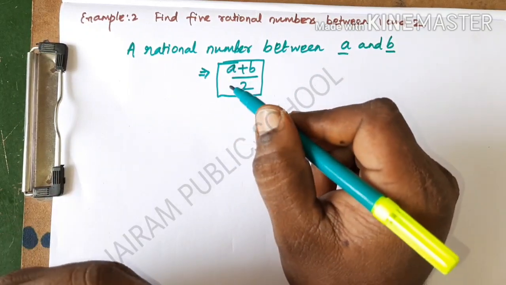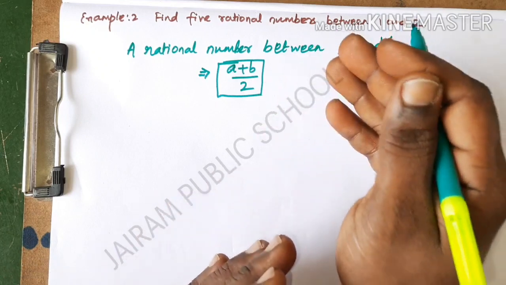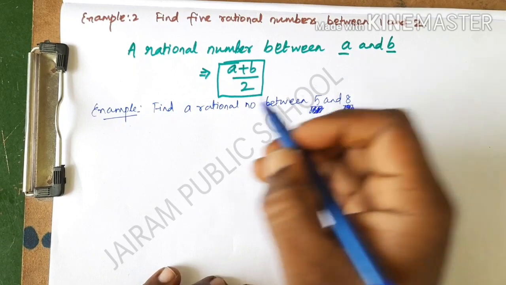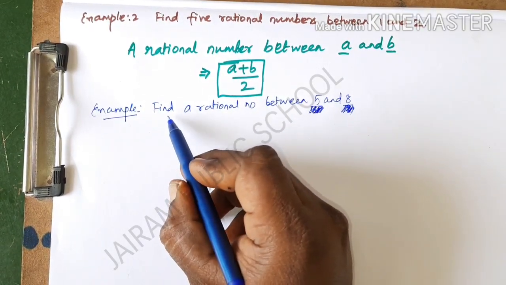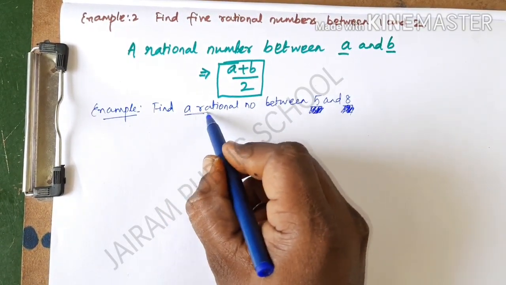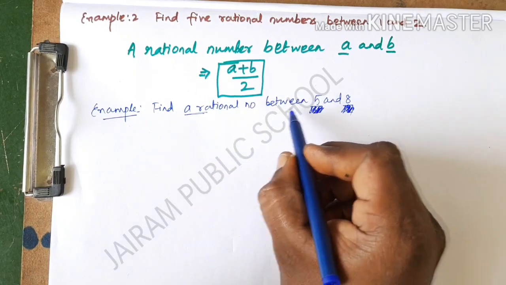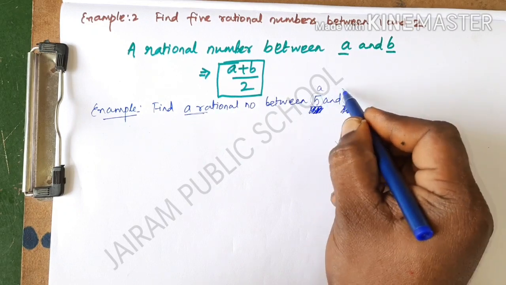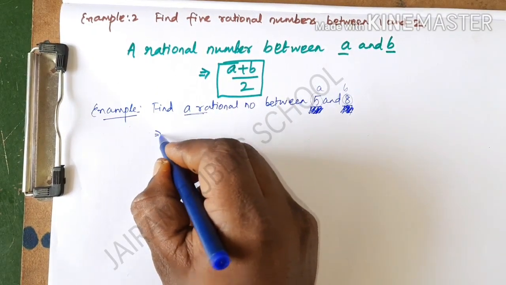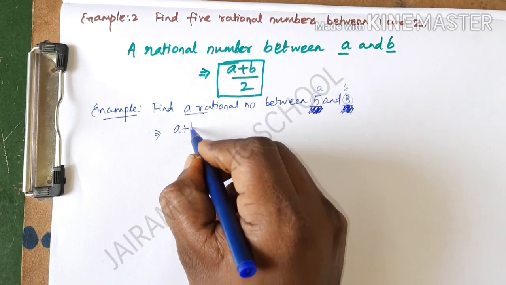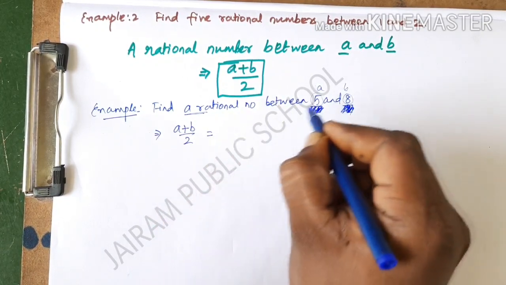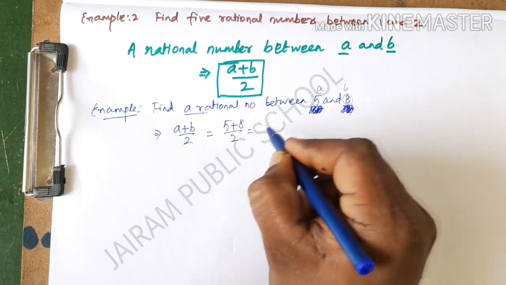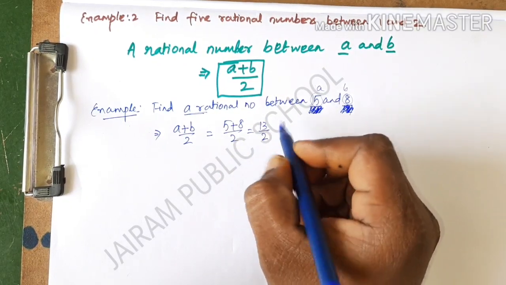Suppose if it is a 2 mark, 3 mark, 4 mark question, I am going to teach one method now. That method you are going to use. For example, if it is a 1 mark question, find a rational number, a rational number means only one number between 5 and 8. So here I am going to take that 5 and 8 as a and b. Then the formula is a plus b divided by 2, which is equal to 5 plus 8 divided by 2, which is equal to 13 divided by 2 is the solution.